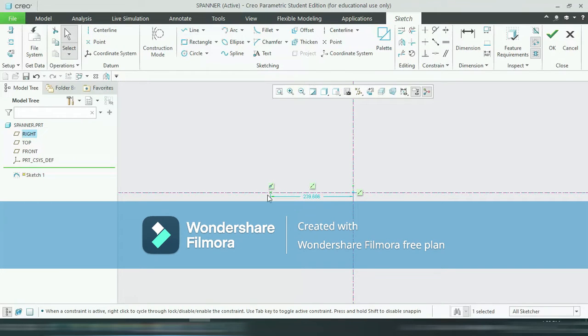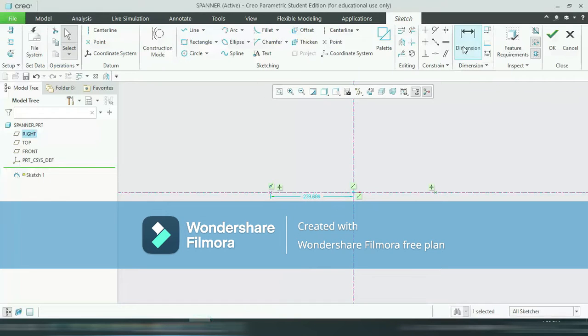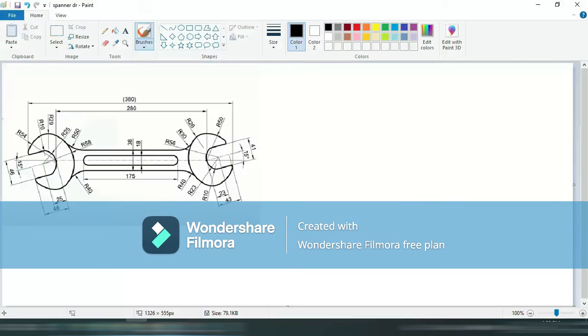Okay, now I am mirroring this point along this line, so I am selecting mirror, select this line, this point will be here. Now dimensions, the distance between these two points is 280. So dimensioning, I am selecting these two points and this dimension is 280. So again you can see here, with the horizontal there is also another center line, and this center line is creating a 15-degree angle.